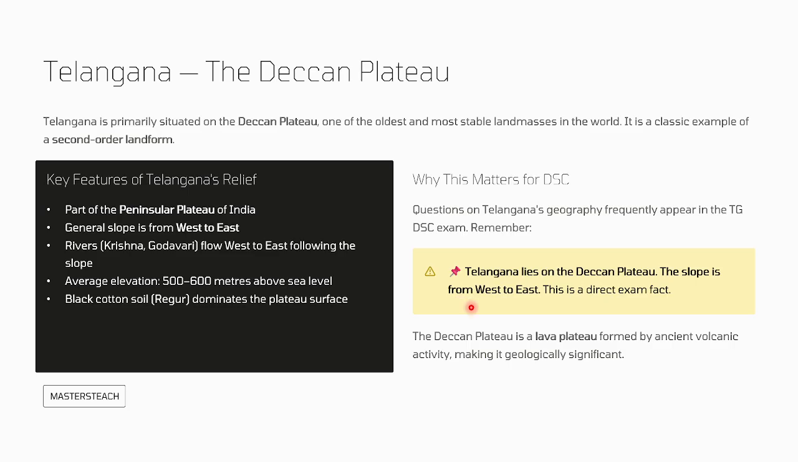So Telangana lies on the Deccan Plateau. The slope is from west to east. This is a direct exam question they may ask. Okay, the Deccan Plateau is a lava plateau, formed by ancient volcanic activity. Due to volcanic activity, this lava platform, okay, makes it geographically significant.